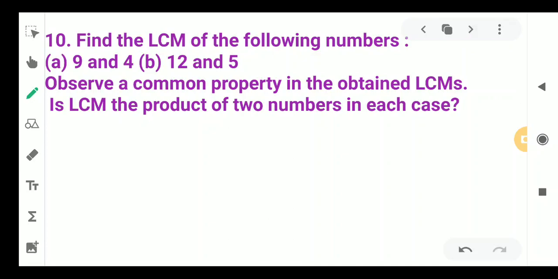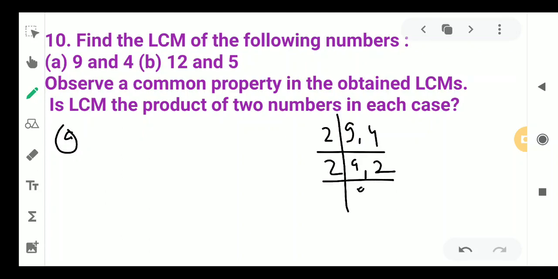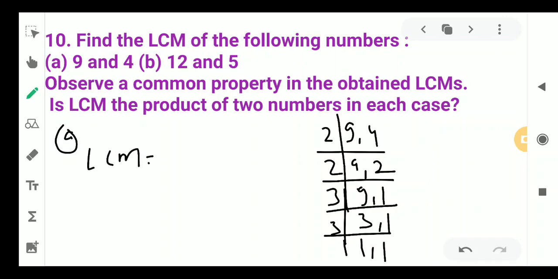Next is, find the LCM of the following numbers. Observe a common property in the obtained LCM: is the LCM the product of the two numbers in each case? Let me find the LCM first. Suppose 9 and 4. It will come by 2, 9 and 2, then again by 2, 9 and 1, then by 3, 3 and 1, 3, 1, 1. So LCM will be 2 into 2 into 3 into 3. Now 2 4s are 4 and 3 3s are 9, so it will come 36.